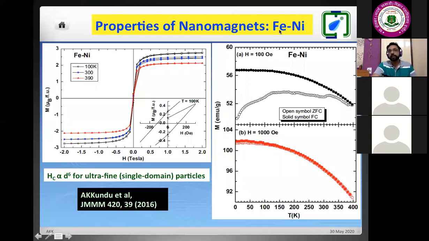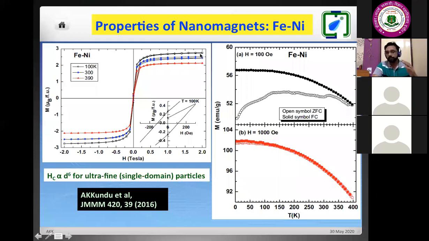This is another one for the iron and nickel. Why I am saying that and showing this iron and nickel, because for all alloy nanoparticles, we have observed that iron and nickel, it is having the highest magnetic moment. Highest magnetic moment around 2.9 μB. Now, if we compare with the bulk system, for iron nickel bulk bar magnet, they have this magnetic moment around 2.3 μB. So in nanoparticle, we have increased, although 0.4, but we have increased. We didn't decrease.